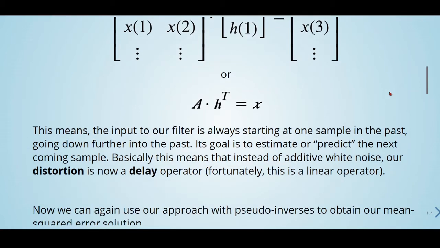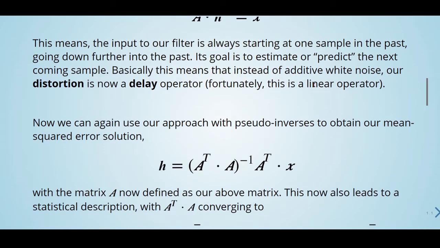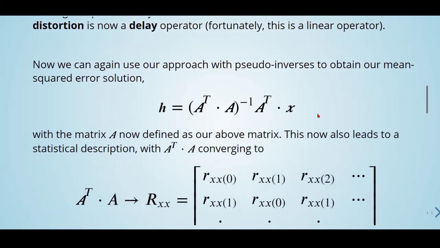So basically this means that instead of additive white noise, our distortion is now a delay operator. Unfortunately, this is a linear operator. So now we can again use our approach with pseudo inverses to obtain our mean squared error solution. It's given by this equation here, with the matrix A now defined as our above matrix.